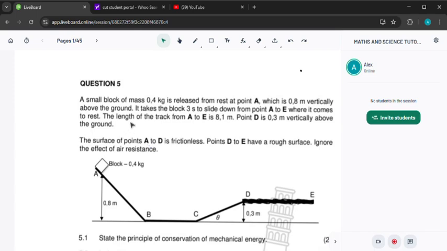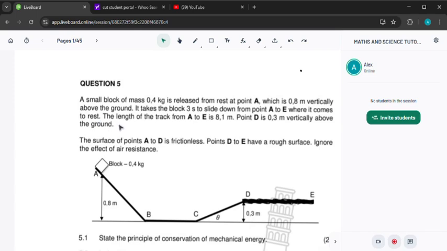Then they are saying it takes the block 3 seconds to slide down from point A to E when it comes to rest. So the velocity of the object at point E is going to be equal to 0, because it comes to rest.